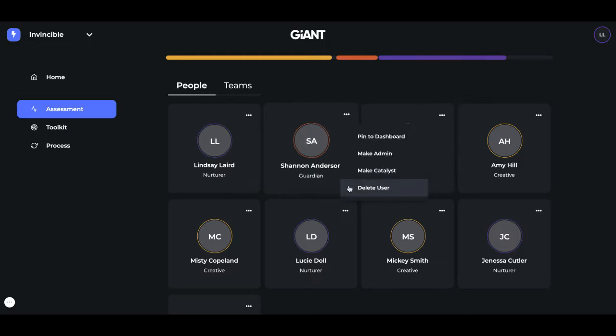You can also delete users here. So just know that if you press delete user, it will actually delete that person from the platform altogether. So be very careful about that.